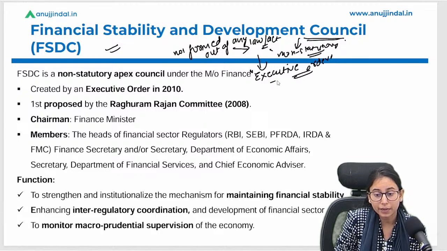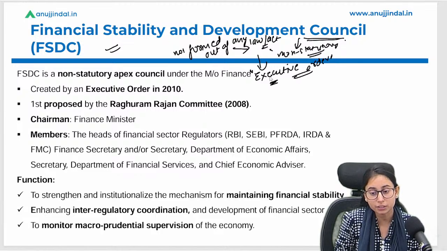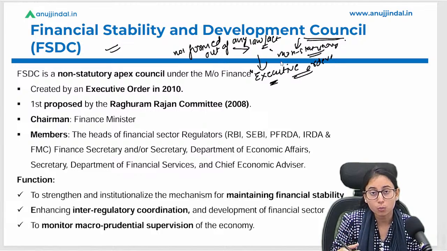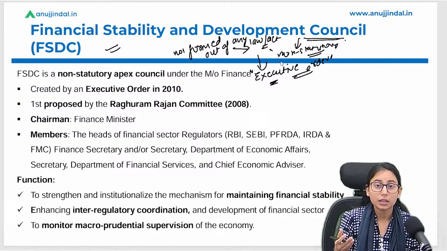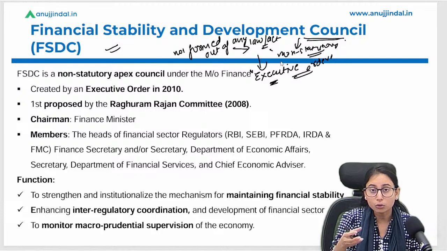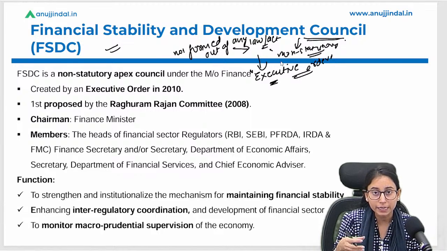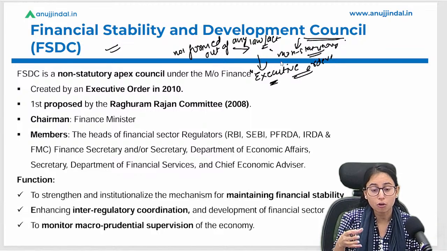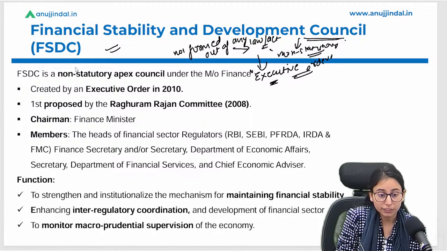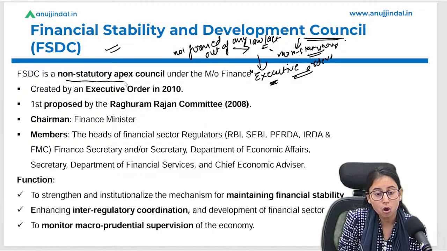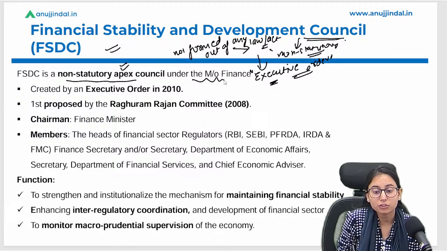It is a recommendation by the government to create such a council in order to check what are the risks and what is the performance of these institutions and how these institutions are interrelated in our complex structure of the Indian economy. Okay, so it is written here that FSDC is a non-statutory apex council under the Ministry of Finance.